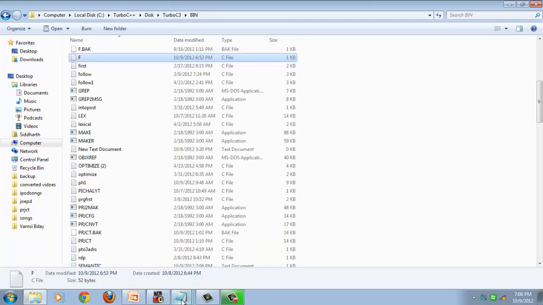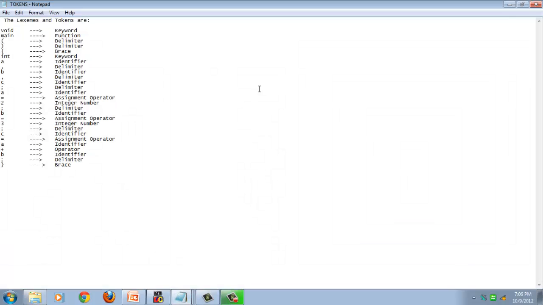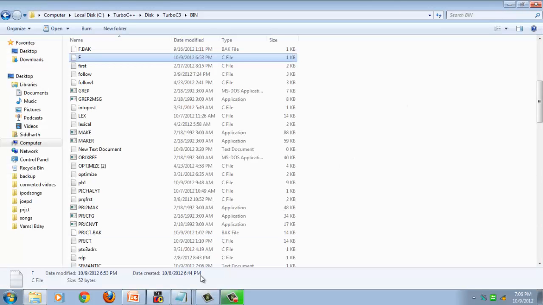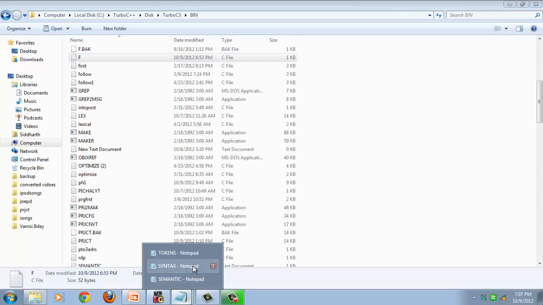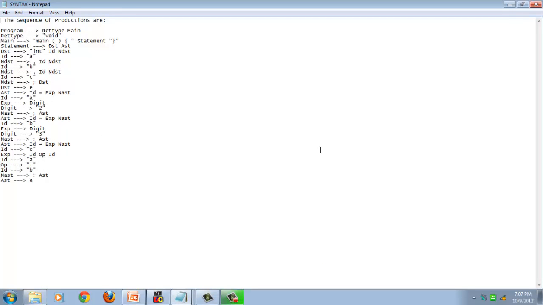Now, let us look at the outputs of the 3 phases. Firstly, tokens, that is the output of lexical analysis. As you can see, the tokens are separated. Now, let us look at the output of the syntax phase. As you can see, meaningful separations of the tokens are done.